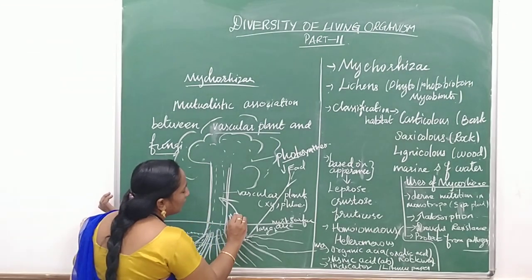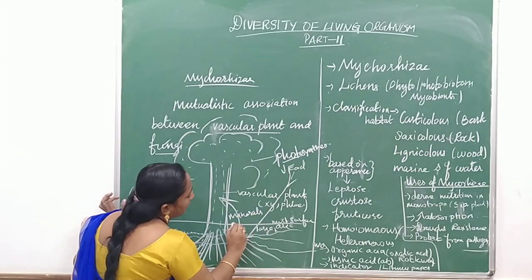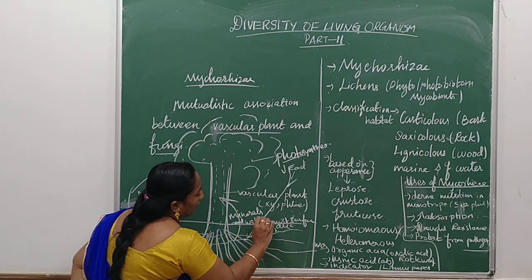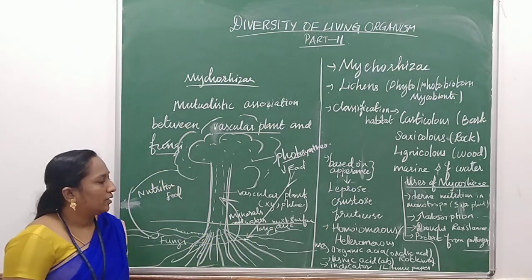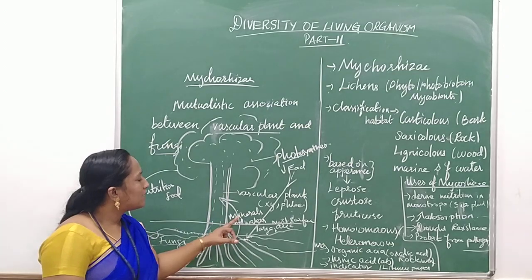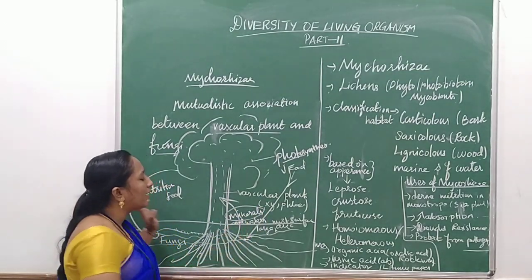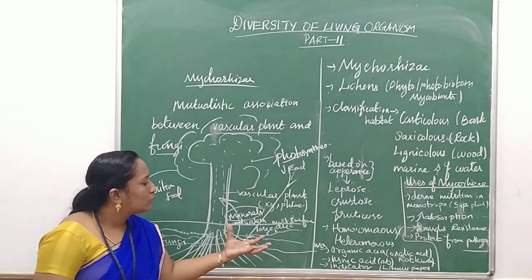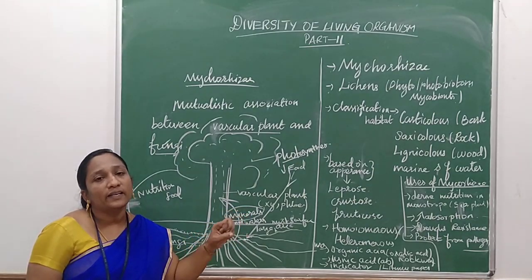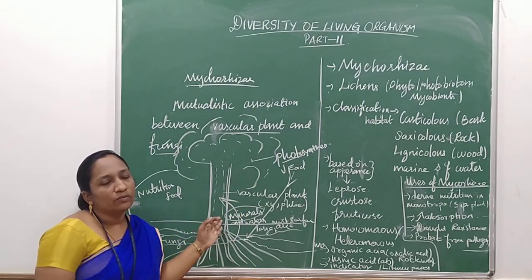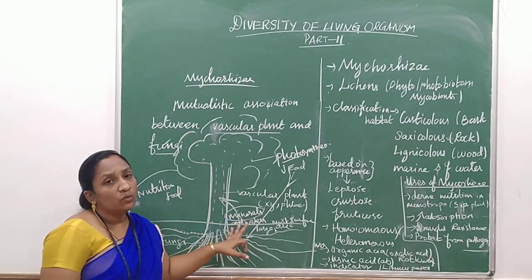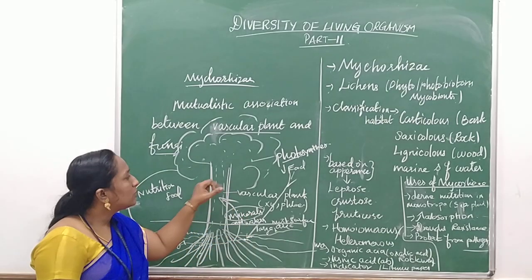What does it provide? Minerals and water. What minerals? It provides potassium, magnesium, nitrogen. The fungus absorbs these minerals from the atmosphere and from the surface of the soil, and the minerals and water absorbed by the fungus are provided to the plant where it grows. So this is the symbiotic association between the fungi and the vascular plants.